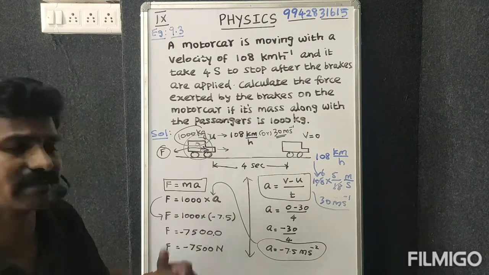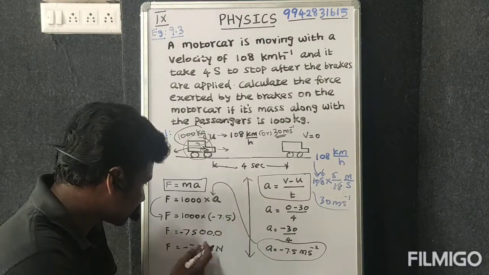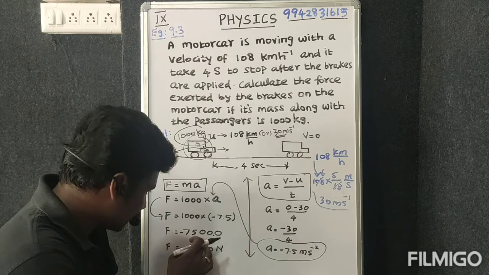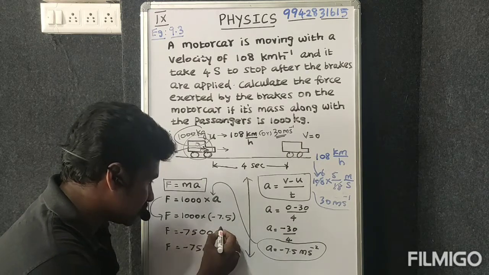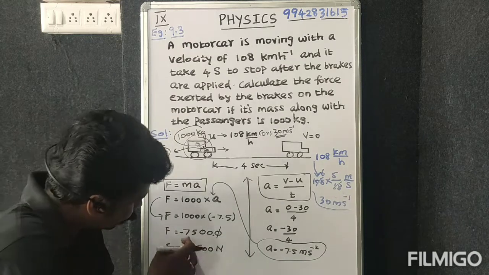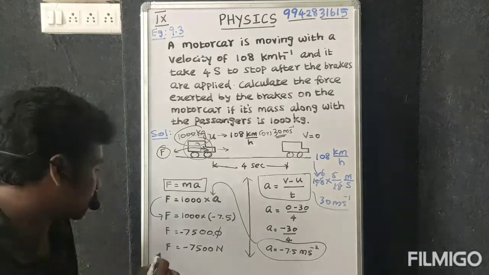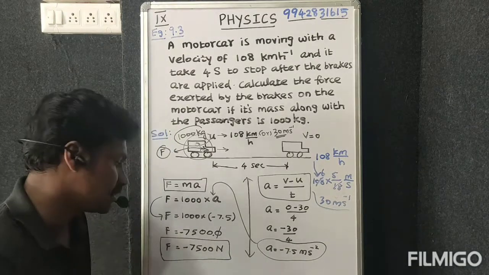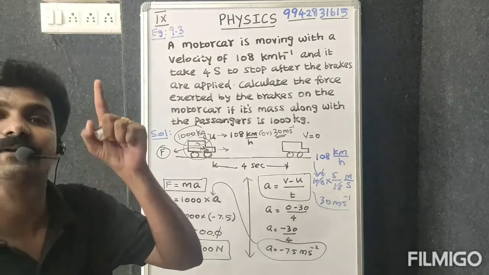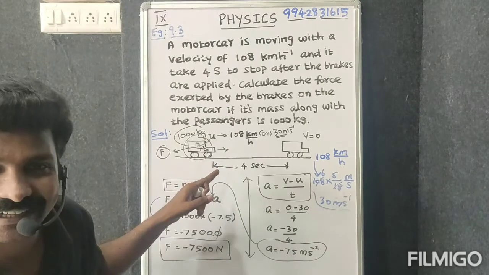So 1000 into 7.5, take it as 75, 1000 into 75 is 75,000. Then 1 decimal here, so that is no need to write. The remaining is minus 7,500. So minus 7,500 Newton force is applied by this driver.